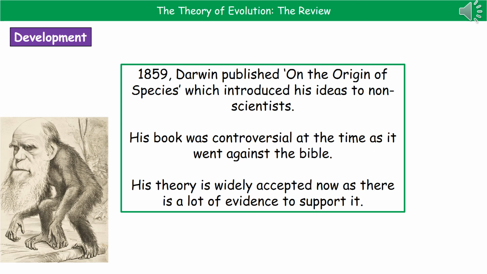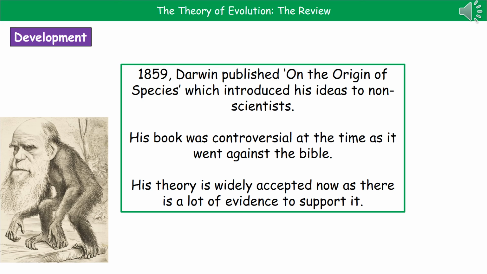Now, Charles Darwin went on to publish his book on the origin of species in 1859, and this was kind of a landmark, and it's kind of the reason we remember Darwin over Wallace, because that introduced his ideas to the non-scientific community. Obviously, when you're releasing a book saying that, you know what, the Bible's wrong and actually this is what happened, it was kind of controversial at the time. And he actually got quite mocked in the press.